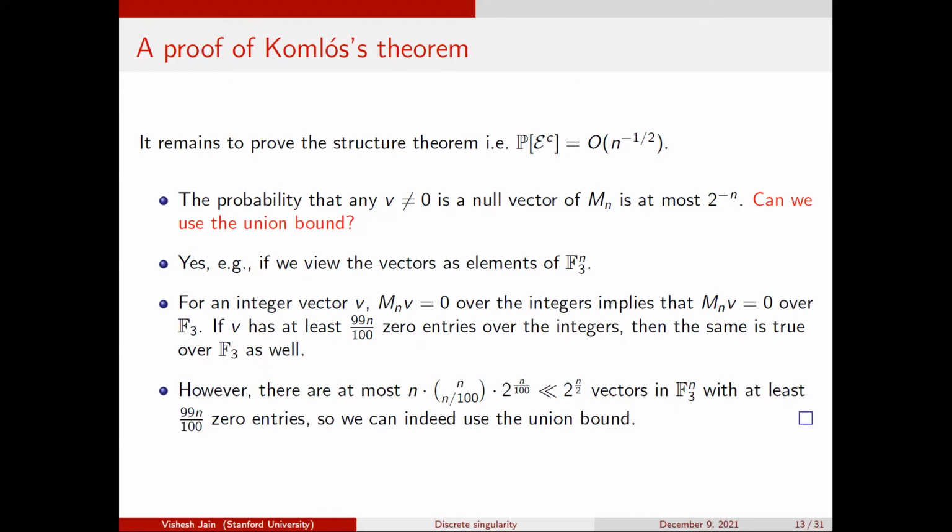But you can imagine that if the size of the field gets much larger, then at some point you start losing the distinction between working over the integers and working over a large field, because the problem over the integers you can embed into a large enough field, and then it's equivalent. So at some point it becomes as hard as studying this problem. But for size of the field up to a small exponential, you can actually prove very precise results. And this is done in a paper of Kenneth Maples, using the same techniques as the Komlós theorem.